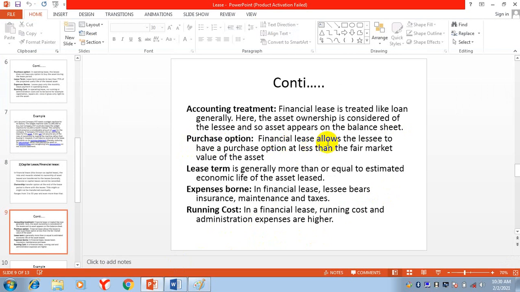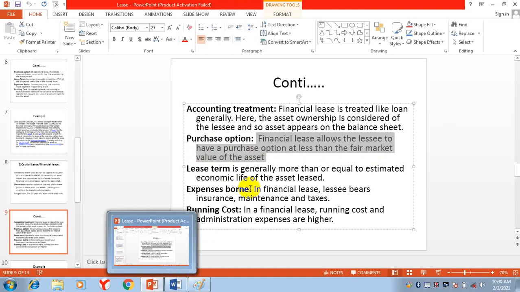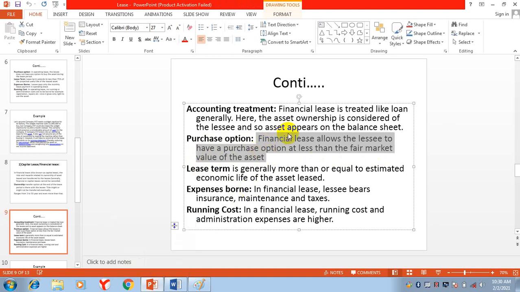Purchase option. A financial lease allows the lessee to have a purchase option at less than the fair market value of the asset. Now the lessee, if he wants to make a lump sum payment during these 5 years, can come and, without paying the interest, claim the asset.